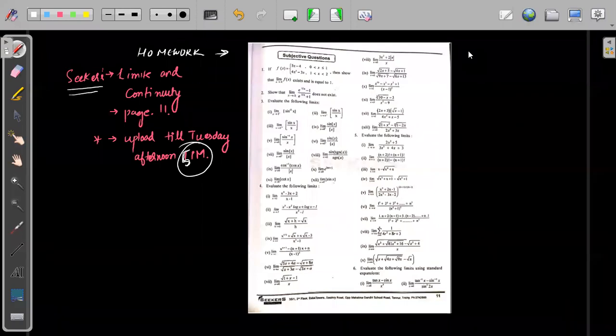I'm sharing the PDF of the workbook with you also. I'm sharing the PDF of limits and continuity. Okay, I have shared the limits and continuity PDF. If you have not got it, you can always send me a message and I will share the limits and continuity Seeker's workbook with you. Okay, I'm waiting. Don't worry.